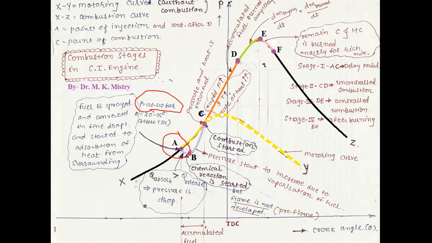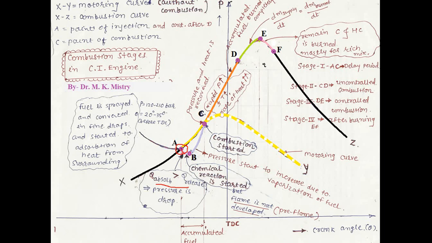At A point, fuel is injected. Once the fuel is injected inside the combustion chamber, it is converted into fine droplets. That fine droplet is absorbing the heat from the combustion chamber. That means the heat absorbed by that fine droplet is higher than the heat released by the fuel.